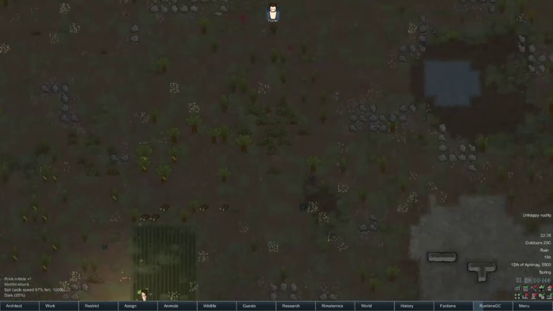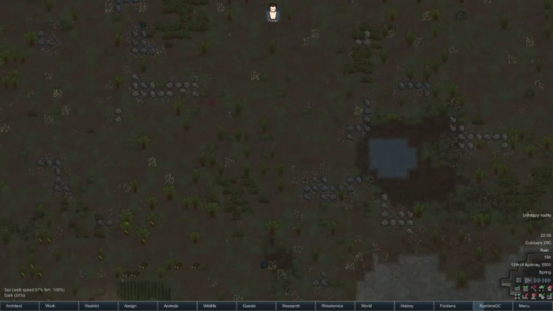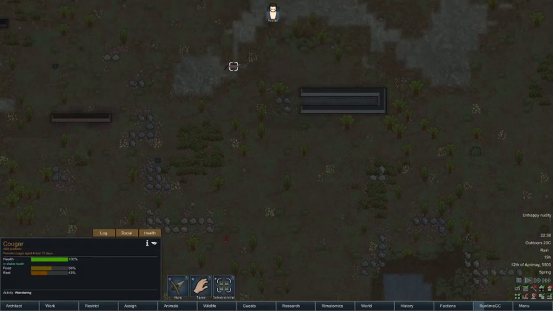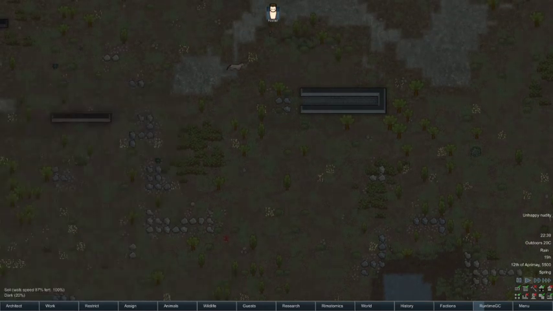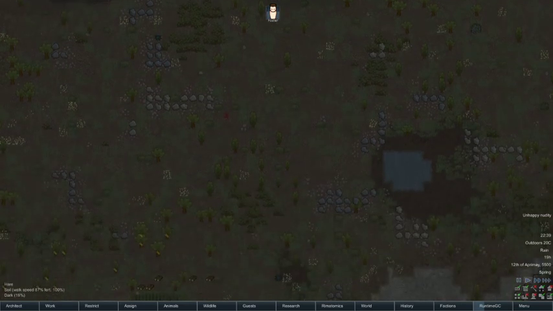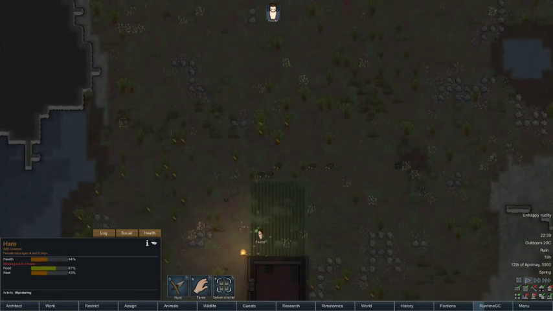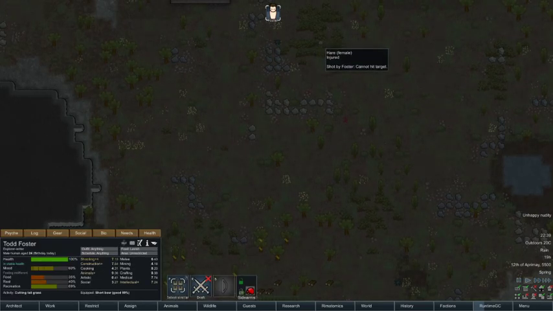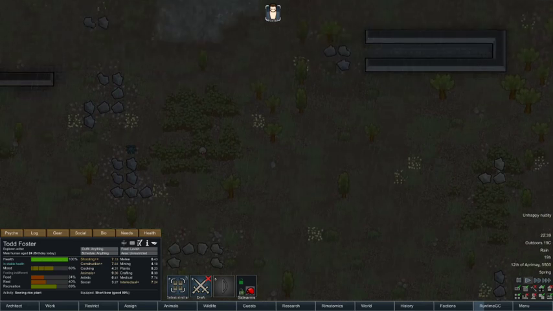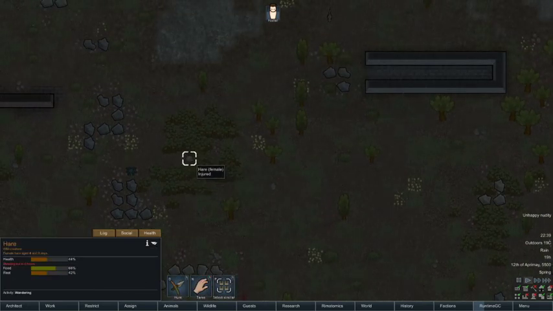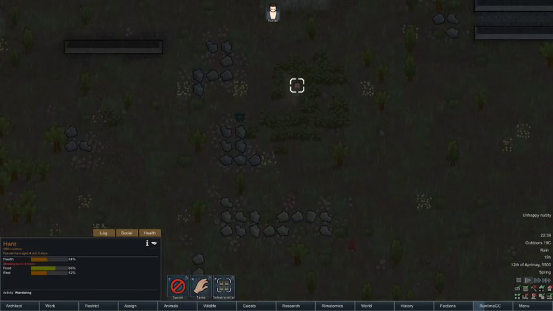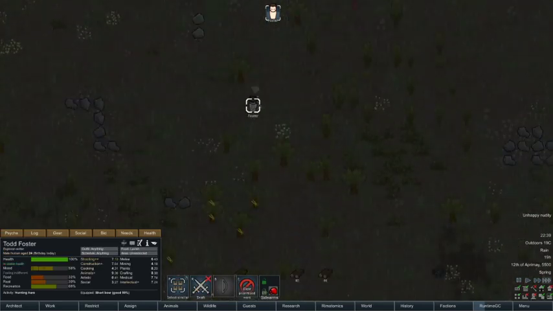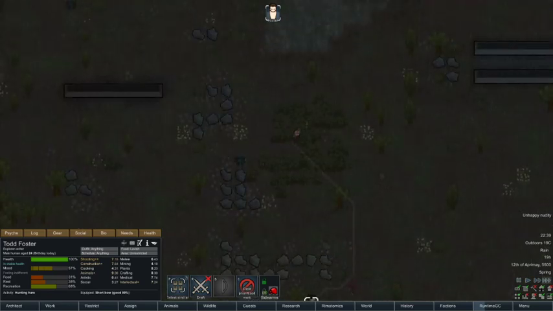Still got a problem with food supply. Our hare is bleeding out somewhere around here. Oh no, he hasn't been eaten by this, has he? Nope, there's no log there for the cougar. There he is. He's going to bleed out in 4 hours. Shall we just make Foster finish him off? Oh yeah, I cancelled the hunt on him, so we can't do that. We're going to hunt the hare. There you go, now we can finish him off.